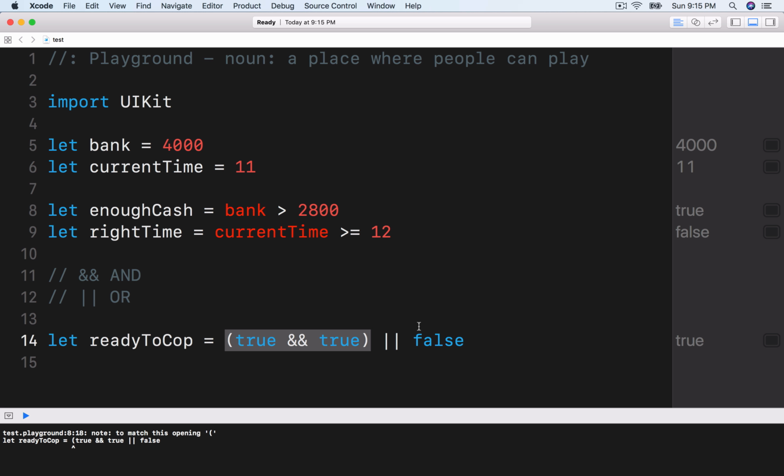So all you need to know is that this is the Boolean logical operator, the and, or. The and is where everything must be true for it to be true. And the or is there just got to be one true for it to be true.